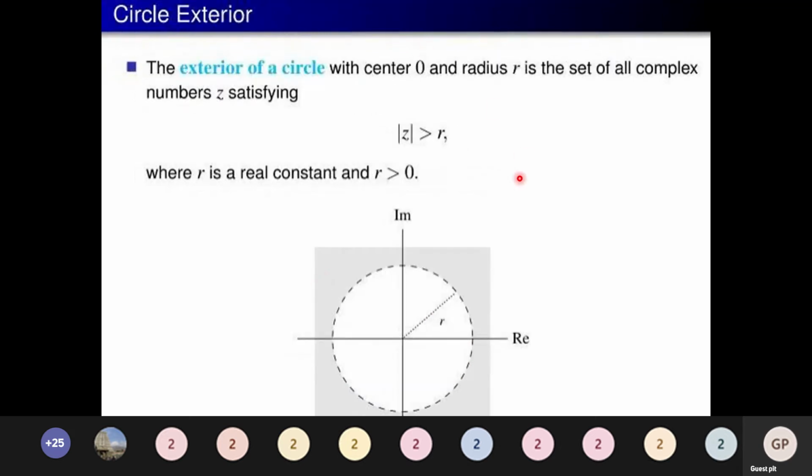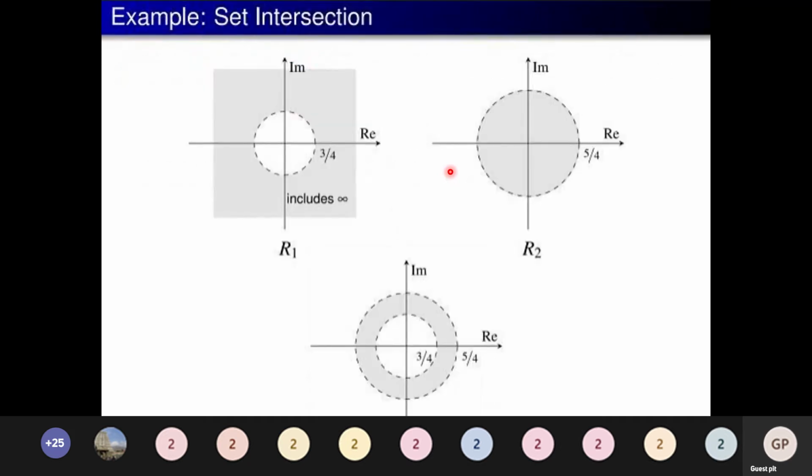Circle exterior. This is similar to the right half plane and left half plane that we were discussing in the Laplace transform. The same thing holds good here also. For the right half of the rightmost pole, instead we will have the exterior of the outermost pole, the exterior of the circle, |z| > r. Similarly, we will have the interior of the circle also, where |z| < r. And we will also discuss a few cases for the intersection.